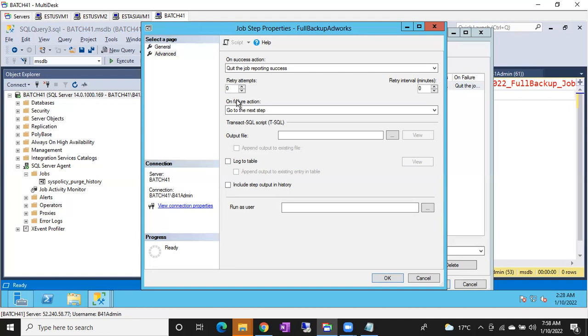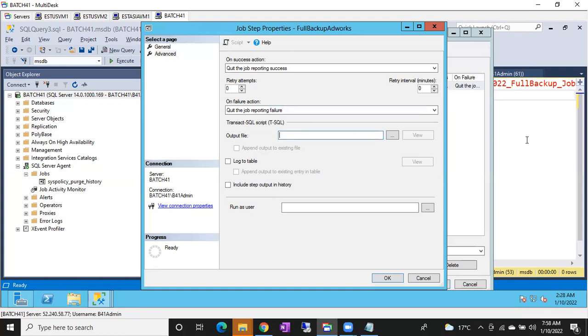If the step is failed, on failure action you can choose either go to next step or quit the job reporting failure. If there is a dependency on my next step, in that case you can choose quit the job reporting failure. So once step 1 is failed, even though step 2, step 3, step 4 might succeed, it won't touch other steps. Simply once your step is failed, it will quit the job reporting as failed. Clear, guys?